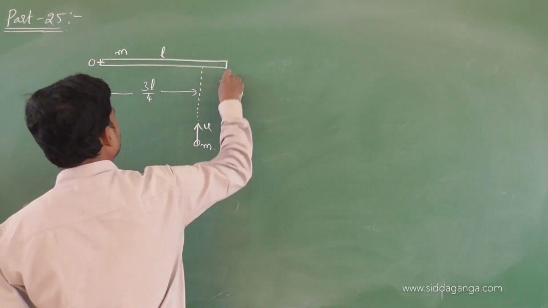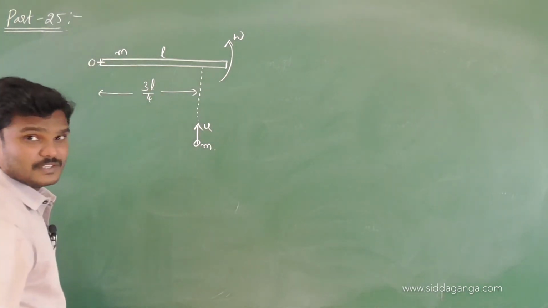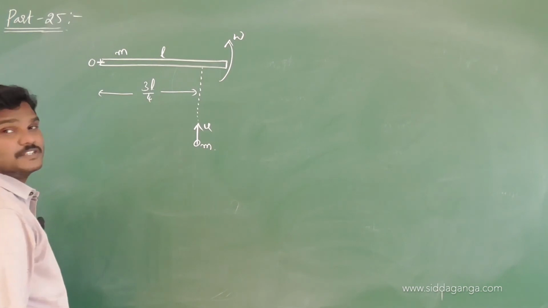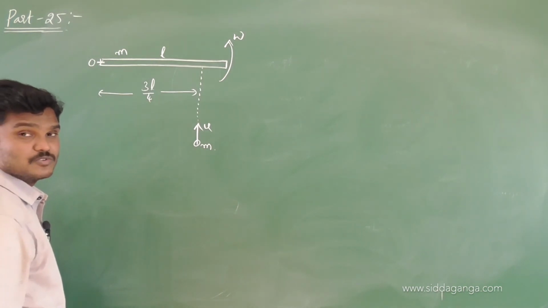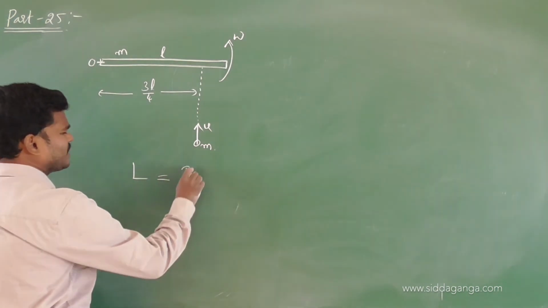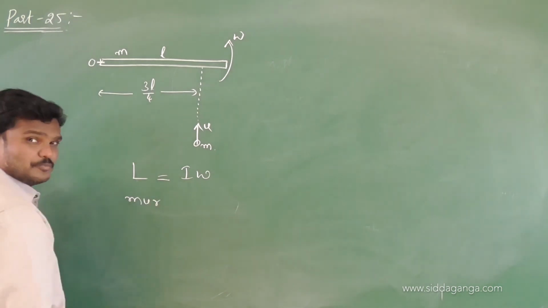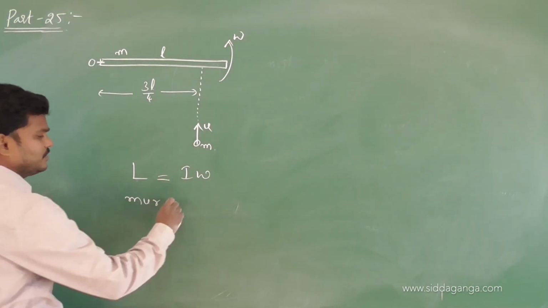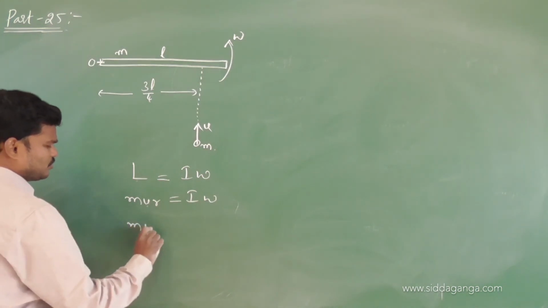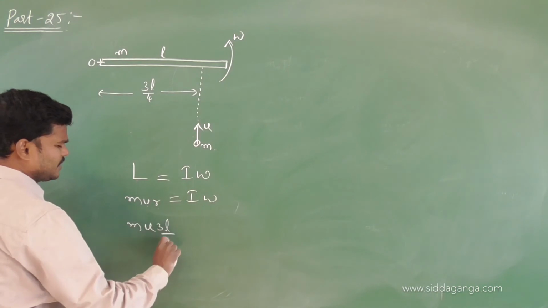If it strikes, it will have some angular speed omega about this point. Let us see how to get this. This problem is like a conservation of angular momentum. We know L is equal to I omega. L is nothing but mvr, I hope you remember the formula, which is equivalent to I omega. Here v is nothing but u, r is nothing but 3L by 4.